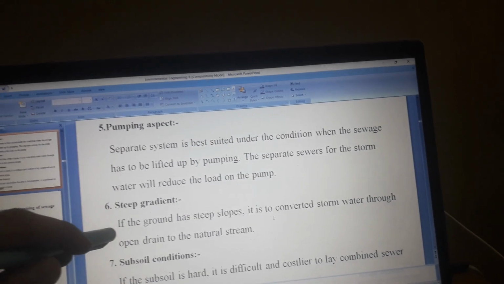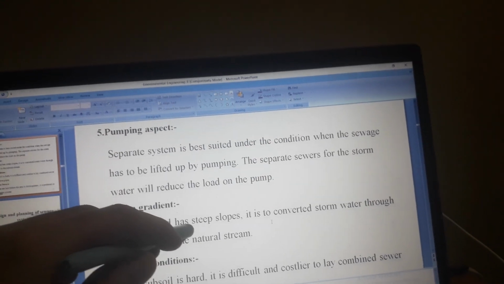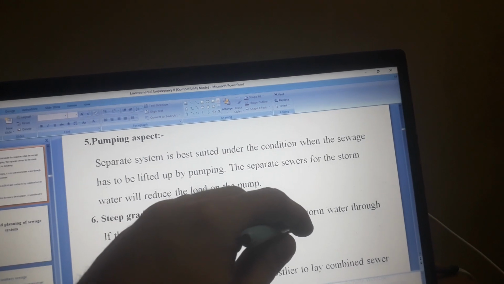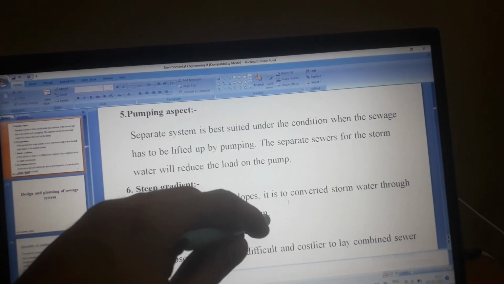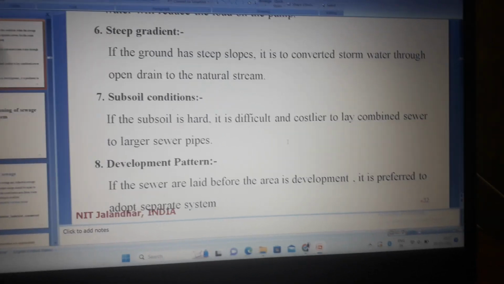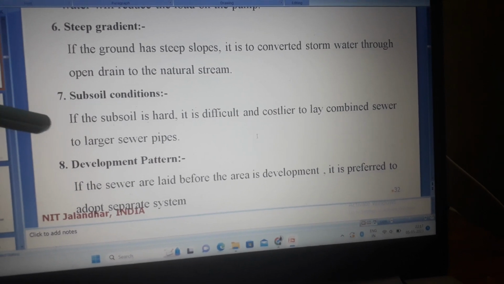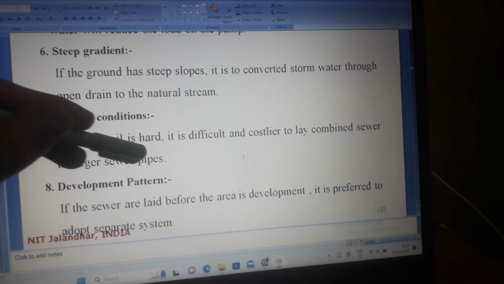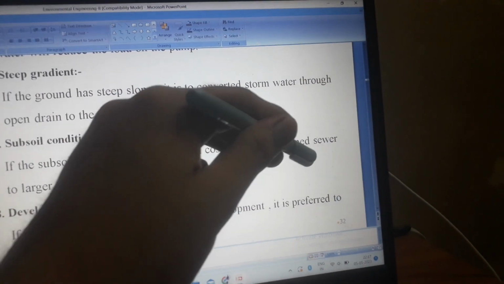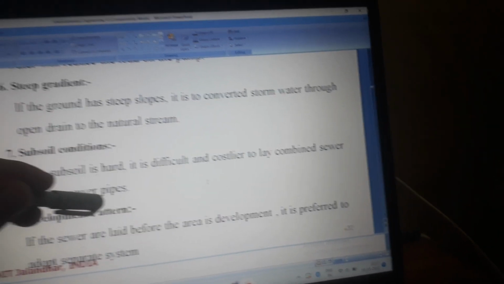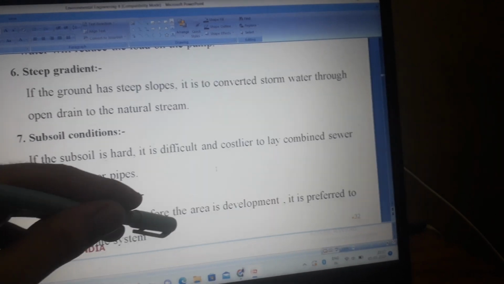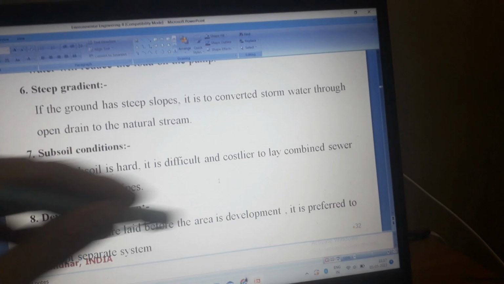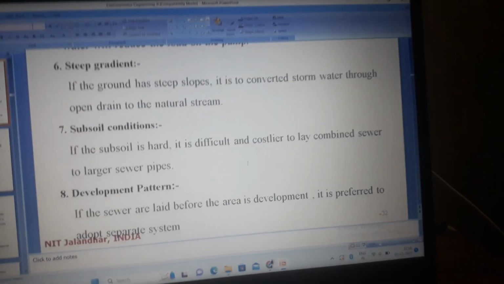Steep gradient: if the ground has steep slopes, the storm water has to be conveyed through open drains to the natural stream. Subsoil conditions: if the subsoil is hard, it is difficult and costlier to lay combined sewers of larger sewer pipes. Development pattern: if the sewers are laid before the area is developed, it is preferred to adopt the separate system.